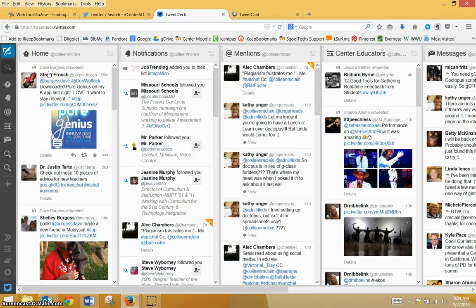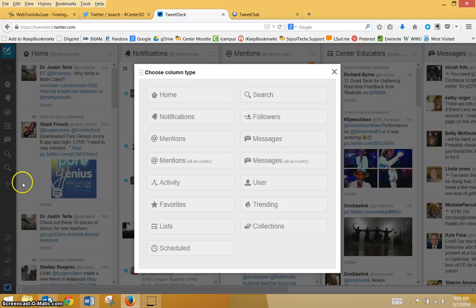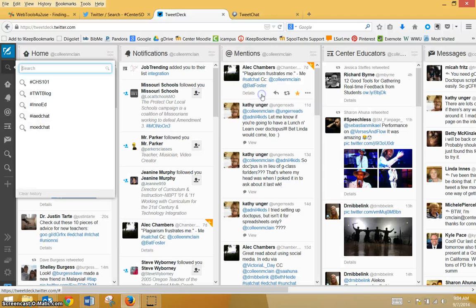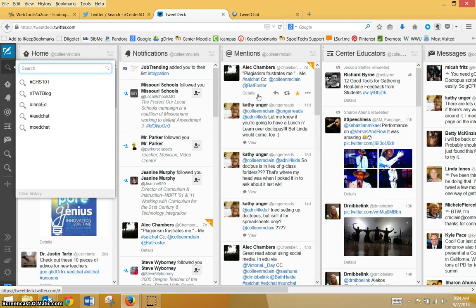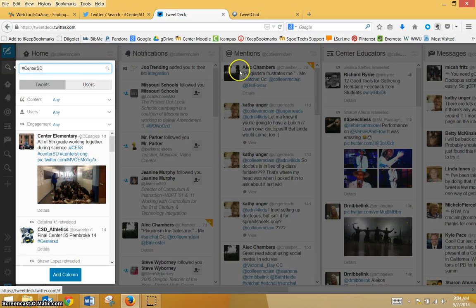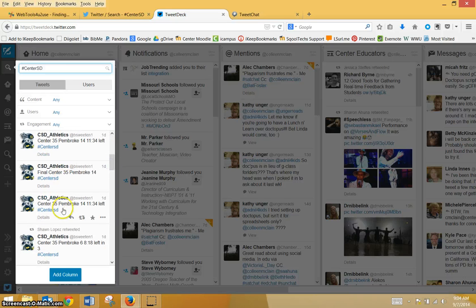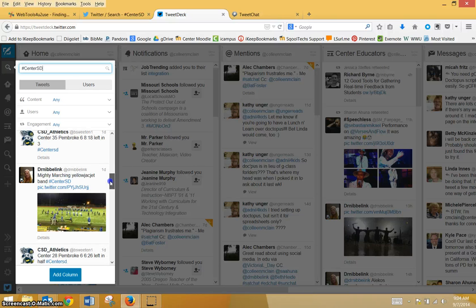Notice that it's all set up in columns. All you need to do here is do a search for or add a column. So we're going to go down and click the little plus sign. I just want to do a search for hashtag, again, CenterSD. And here it will populate every tweet that has been using CenterSD. As you scroll down through some of these, notice that these are all hashtagged, and that's how you start to follow a specific hashtag. So I'm going to add this column.